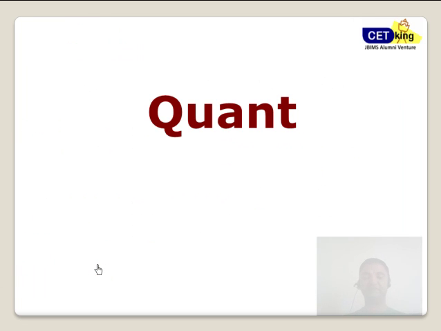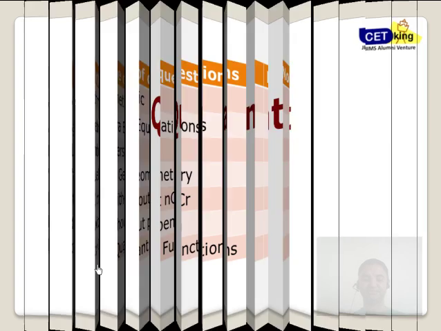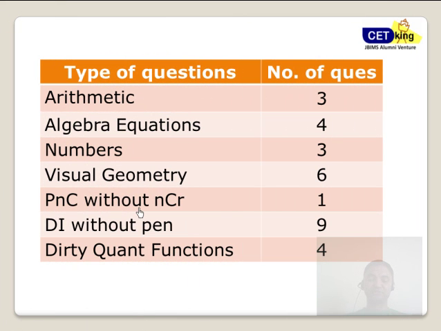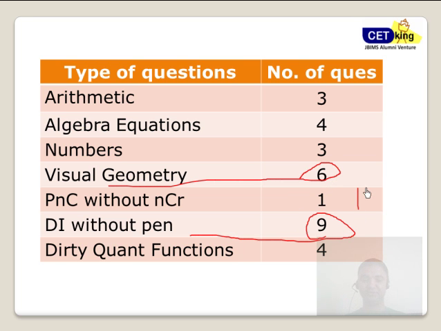So now let's move to the section-wise view. The quant section is now dominated by geometry. 6 questions on geometry, 9 questions DI. So these two areas, 15 questions out of 30, were based on these two chapters only. Followed by arithmetic 3 questions, equations, algebra, AP-GP series all 4 questions, numbers 3 questions, permutation combination 1 question, and dirty quant with functions 4 questions. So that's an overview of your 30 questions. So your traditional quant is out. Fine. More of modern math based questions.